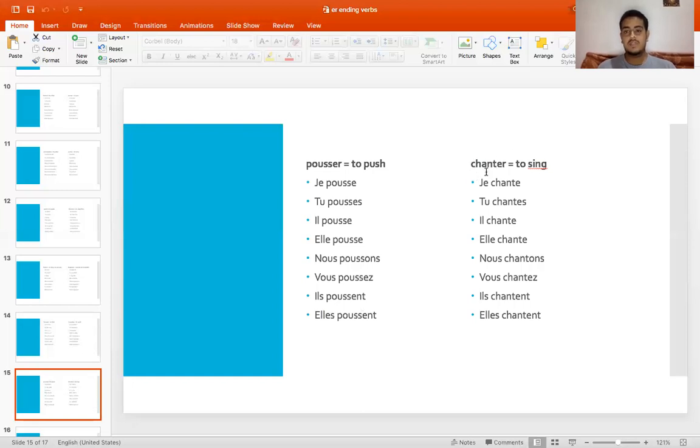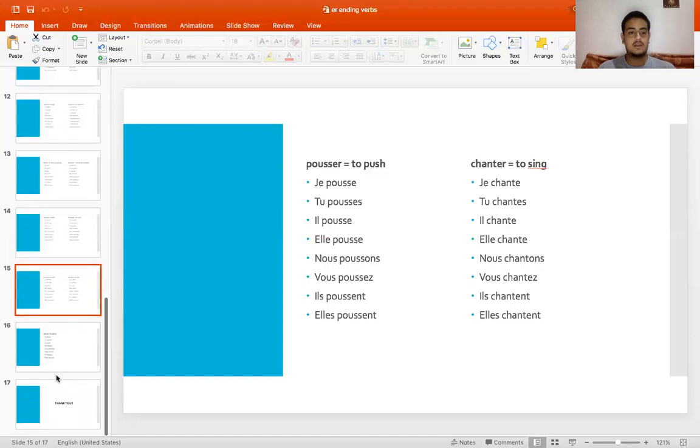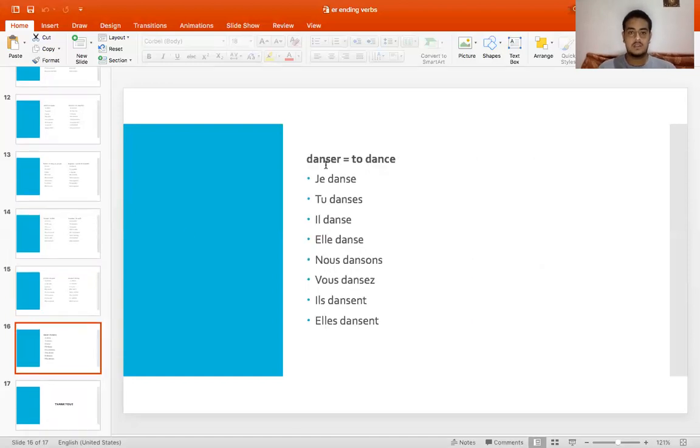Chanter means to sing. Je chante, tu chantes, il chante, elle chante, nous chantons, vous chantez, ils chantent, and elles chantent. In the next slide, this is the last one. We have danser, that means to dance. Je danse, tu danses, il danse, elle danse, nous dansons, vous dansez, ils dansent, and elles dansent.